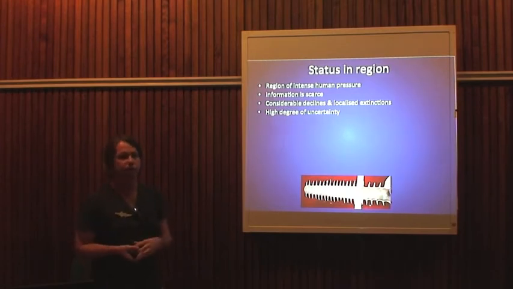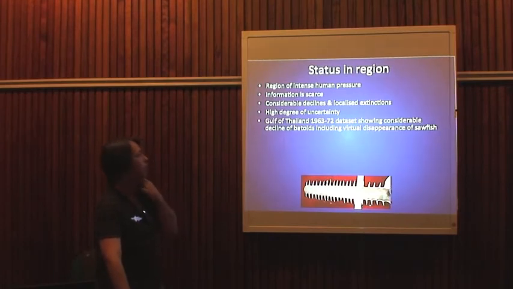We don't have the data, but we know they've disappeared from various places or declined. For example, Gulf of Thailand, good data set going back to the 60s, showing the basic disappearance of sawfish, and that's been supported with last sighting in Thailand was 1983, and that's occurred through a number of countries in the region.